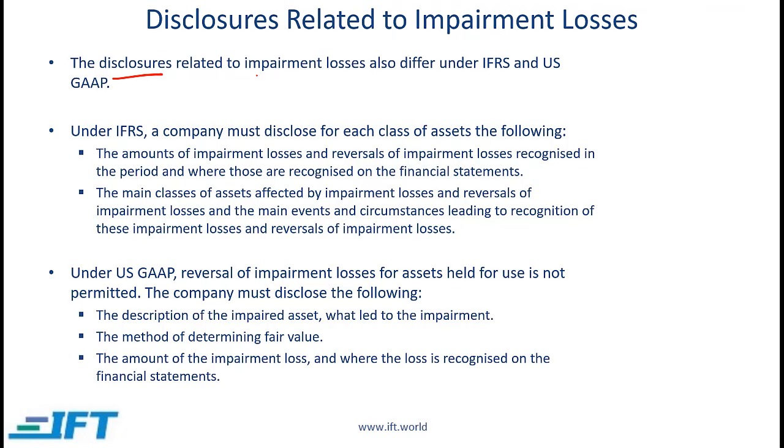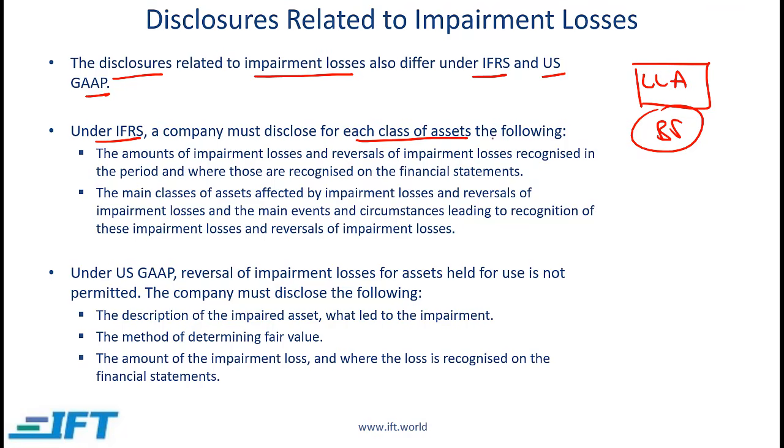The disclosures related to impairment losses are different under IFRS and U.S. GAAP. And just as a quick reminder, if we have a long-lived asset and for some reason this is damaged, and based on that damage we reduce the value of this long-lived asset on the balance sheet, that's called an impairment, and the loss associated with reducing the value is called an impairment loss. Under IFRS, a company must disclose for each class of assets the following information: the amounts of impairment losses and reversals of impairment losses recognized in the period, and where those are recognized on the financial statements.